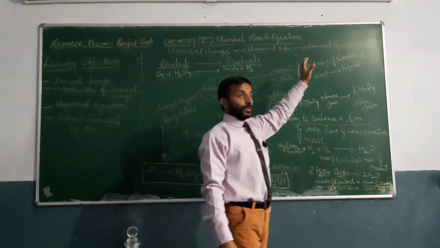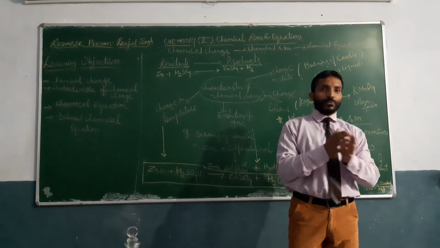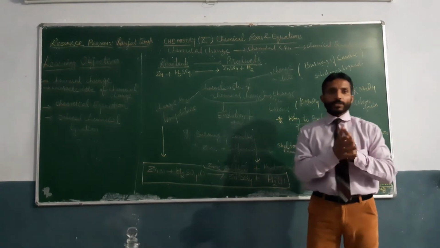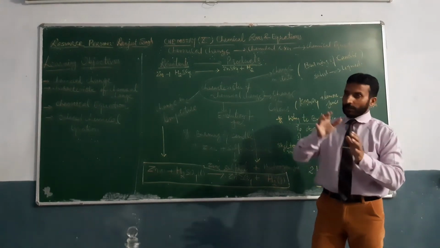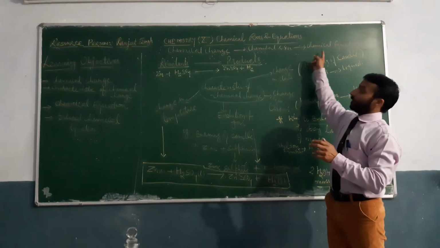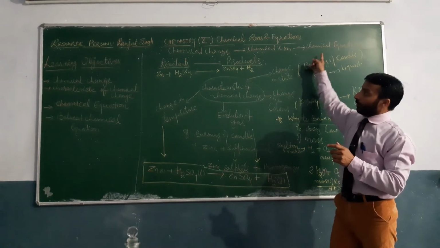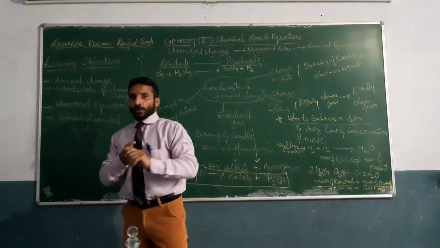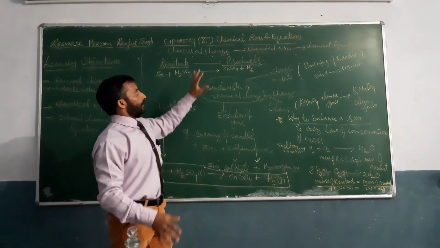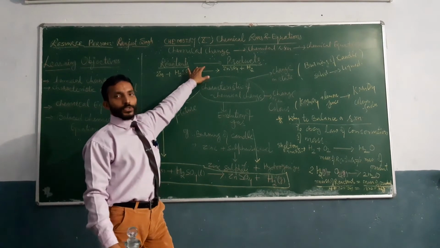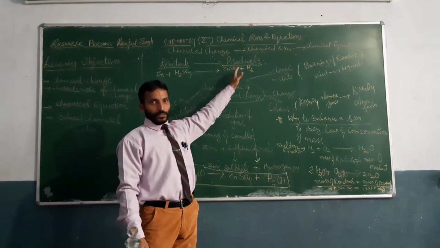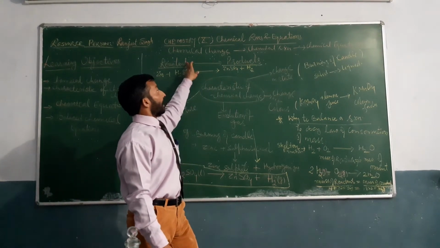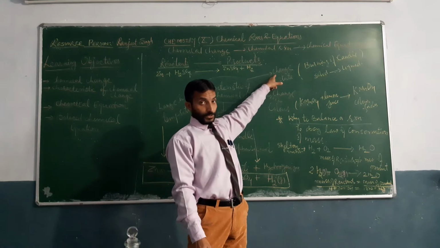When we write the reaction in terms of symbols and formulas, it becomes a chemical equation. Now how to write a chemical equation? When we write a chemical equation, we have two major parts. One is known as reactant and another is known as product.